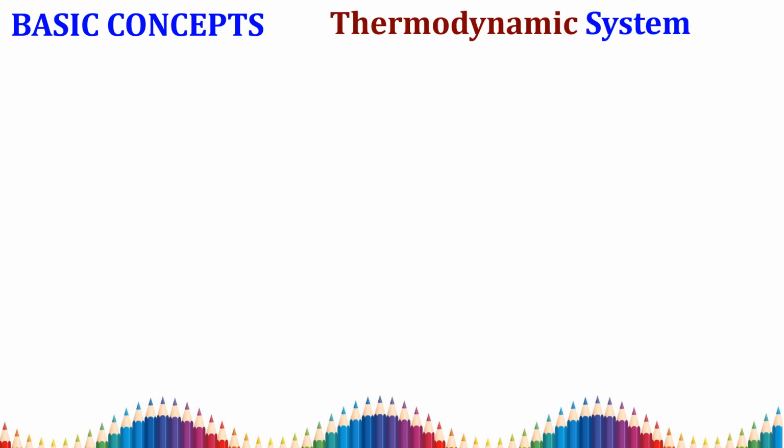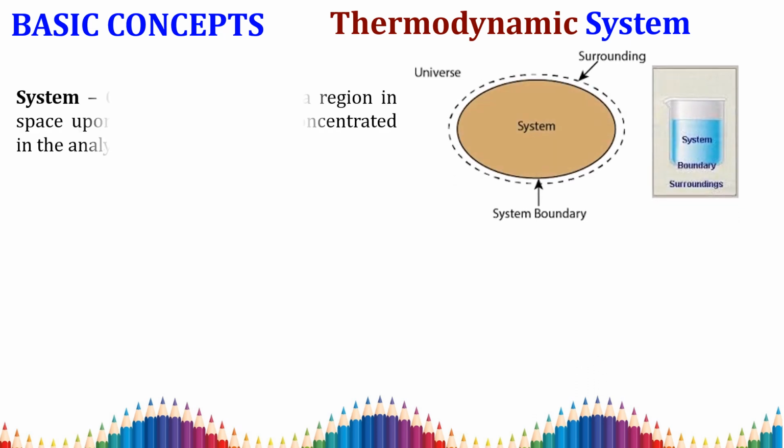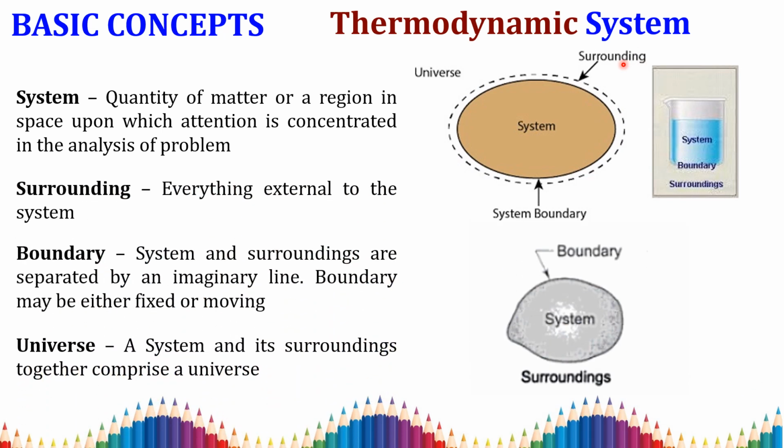Next we are going to find out about a system, that is, the thermodynamic system. What is meant by a thermodynamic system and what are the basic terms in thermodynamic systems? Consider this example. It consists of the universe. A system and its surroundings together comprise what is known as the universe. That is, a whole world is called the universe.